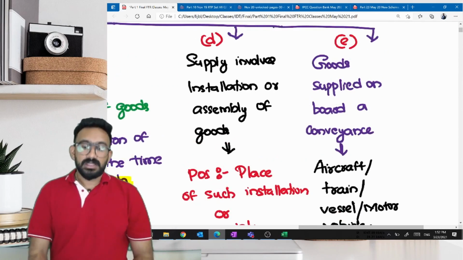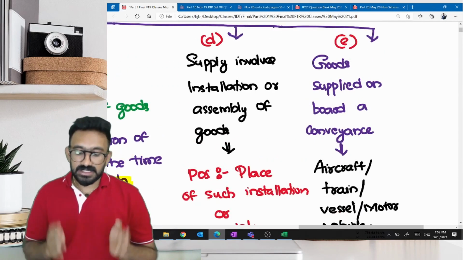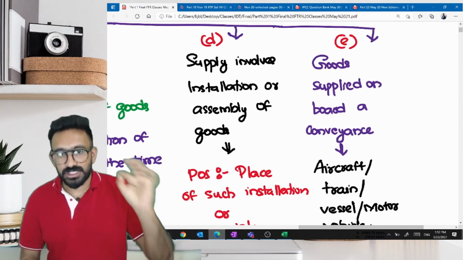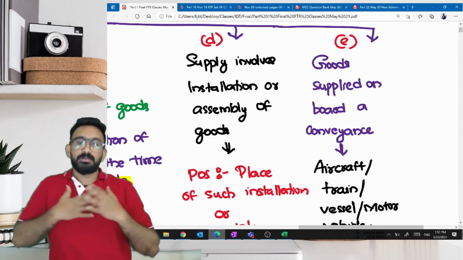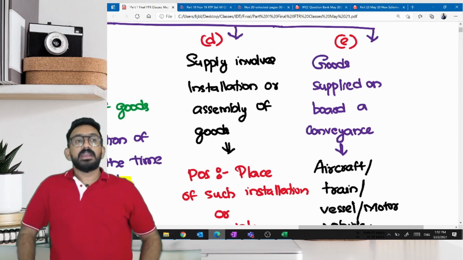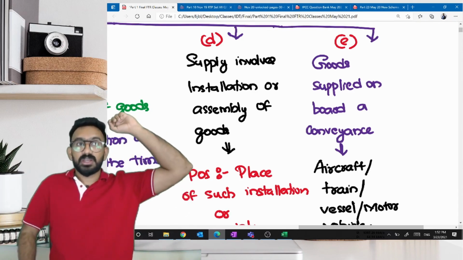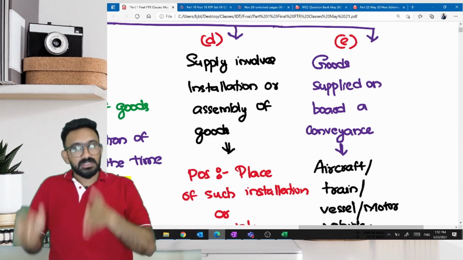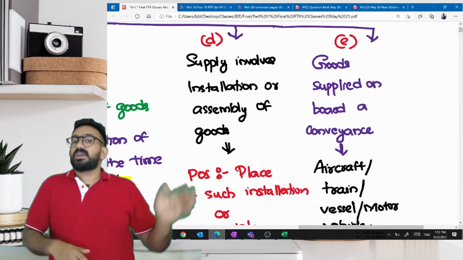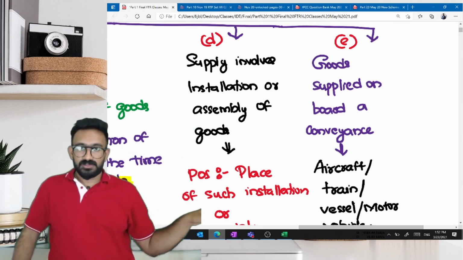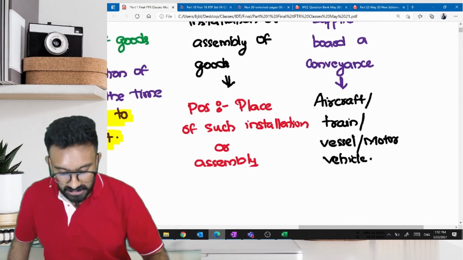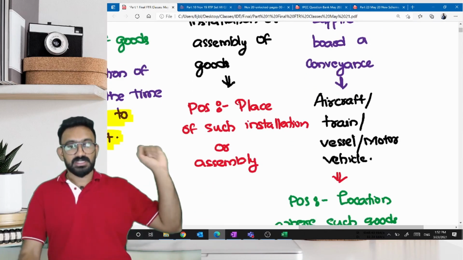Next. D is when supply involves installation and assembly of goods. So I'm supplying goods. Say I'm supplying a machinery to a client who's in Chennai. I'm also in Chennai. My client is also in Chennai. But I'm installing this machinery in a Gujarat factory. So if the supply involves installation or assembly of goods, then I cannot take the normal place of supply. I should rather look at the place where it is assembled or installed. Place of such assembly or installation.